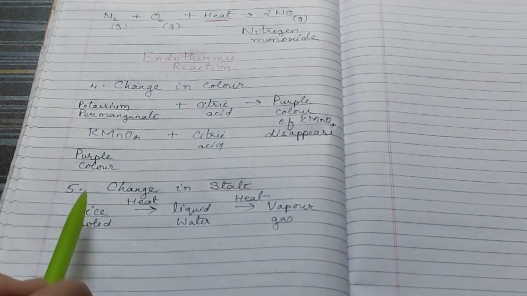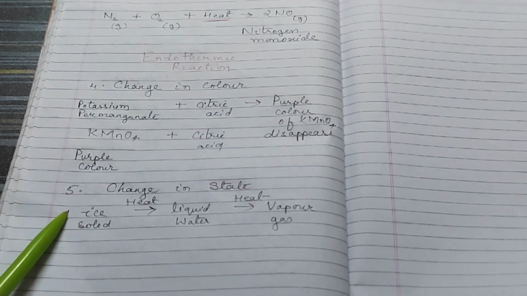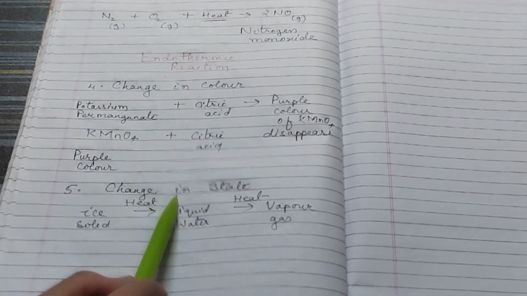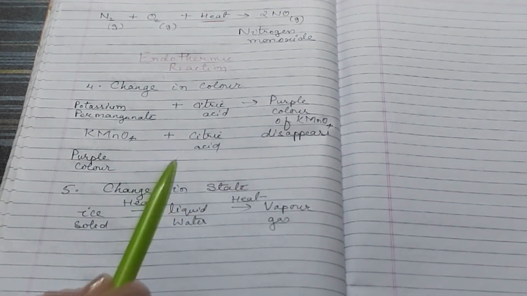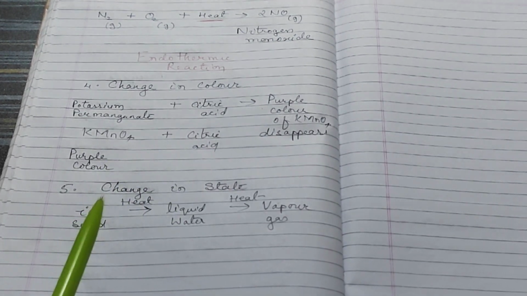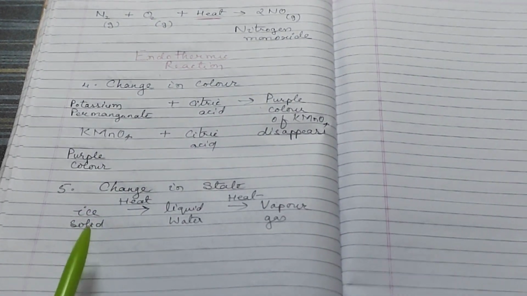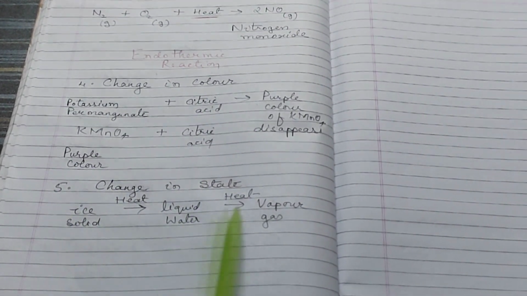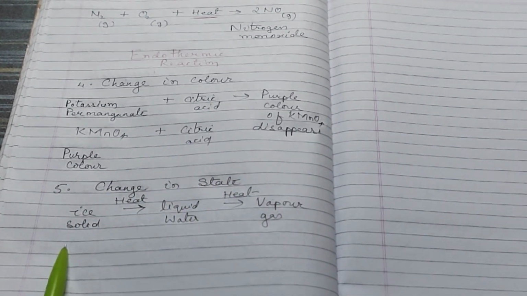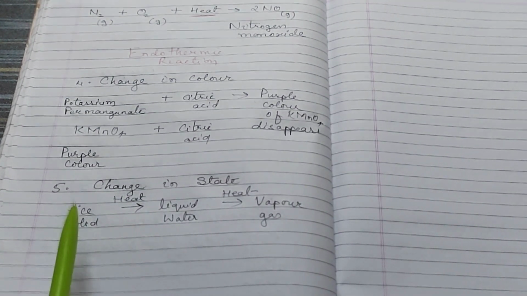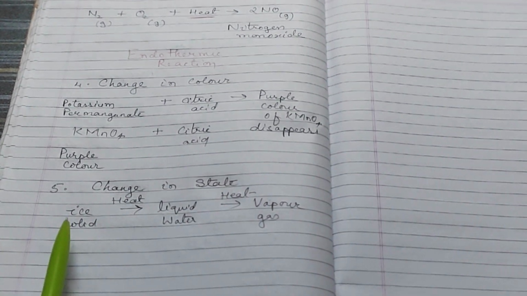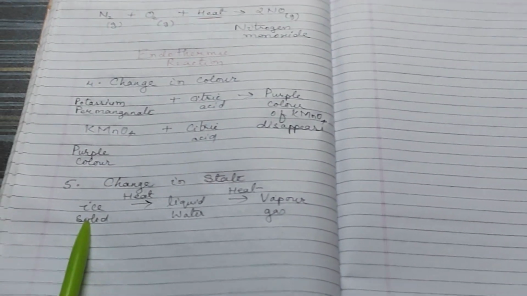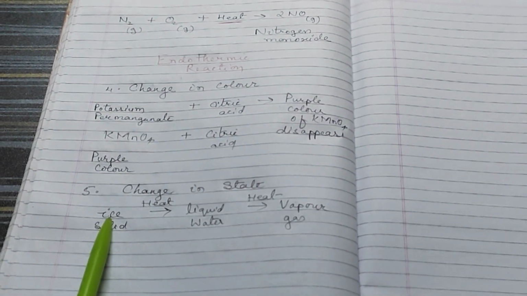Now let us move to the last characteristic of chemical reactions, that is change in state. This is very simple. You already know that water exists in three states: solid, liquid and gas. In every case the formula of water is H2O only. Now let us consider that water is in solid state, that is, in the form of ice.